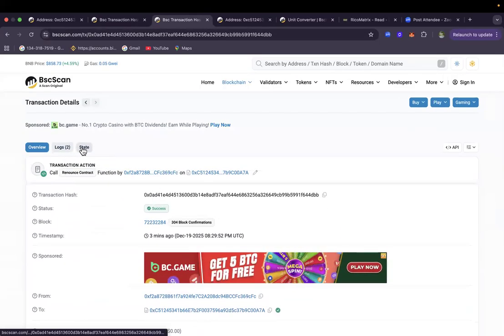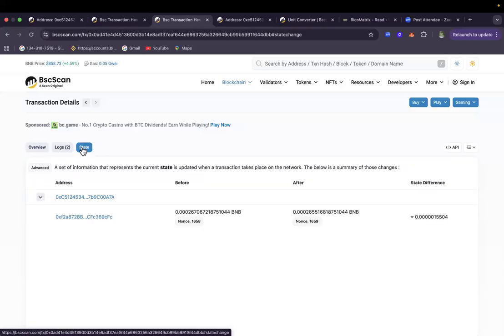So let us check on the state of the renouncement. So this is the address that took place. And this is the state of the transaction, this is how it was.